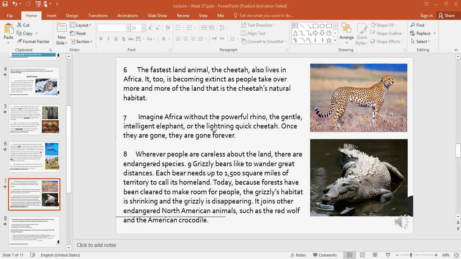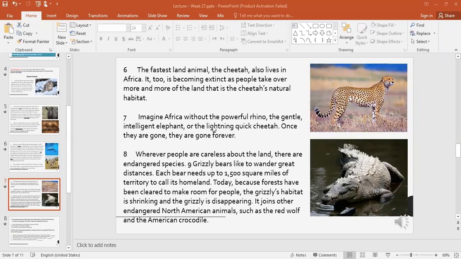Okay, so imagine the forests without all of these animals. Yeah, these animals are very important. As we said, they are important for the balance of our lives. So imagine your lives without these animals. Imagine the African forest without these animals. Would anyone think that this forest is exciting anymore?